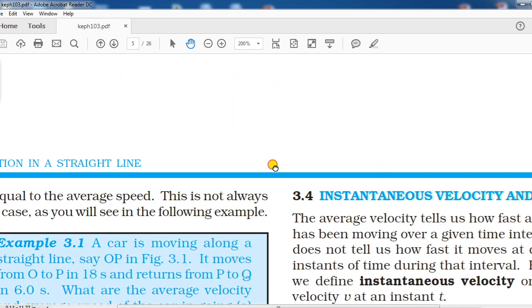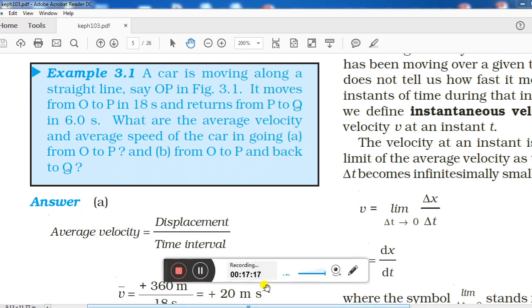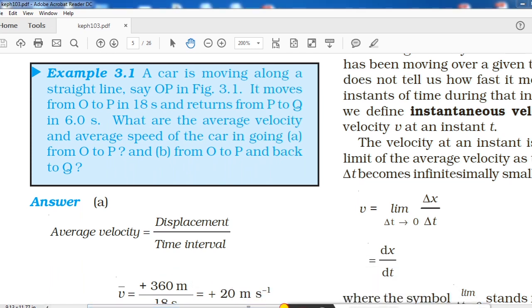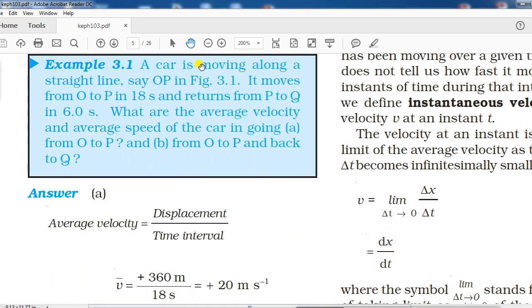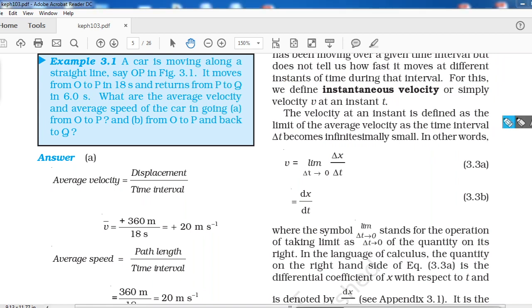Right, now after this, one question we have here. Let us do this question also, and we will be able to finish both our topics, average velocity and average speed. With the help of this numerical, you will understand in a better way. Let us see what it is. There was a car, and the car is moving along a straight line. It moves from O to P in 18 seconds. And which figure can you take help from for this? You can take help of figure number 3.1 for this question, example 3.1.